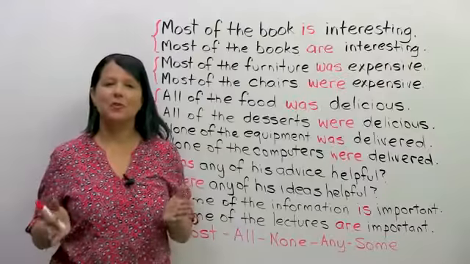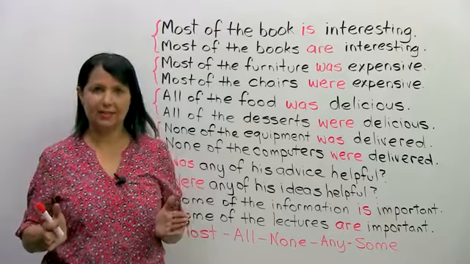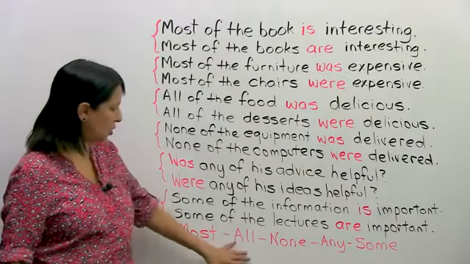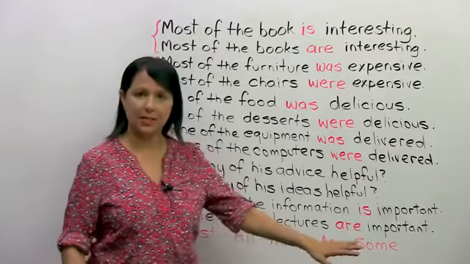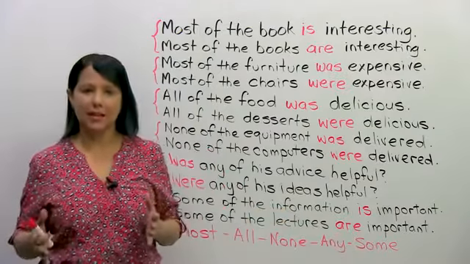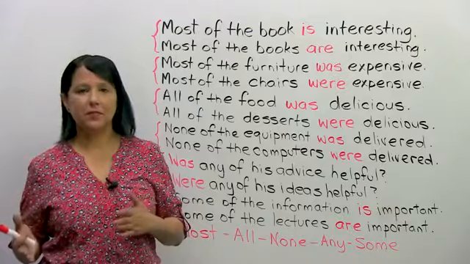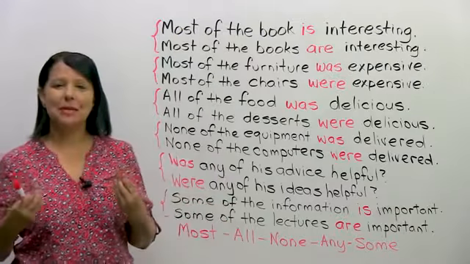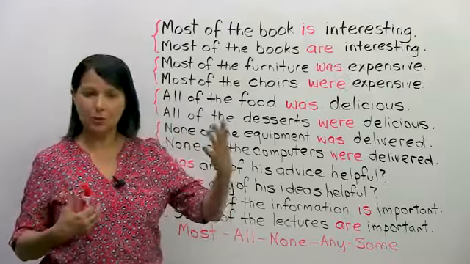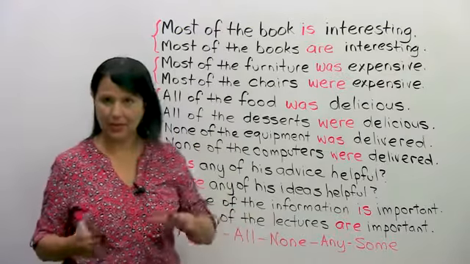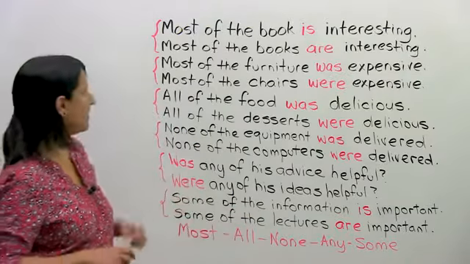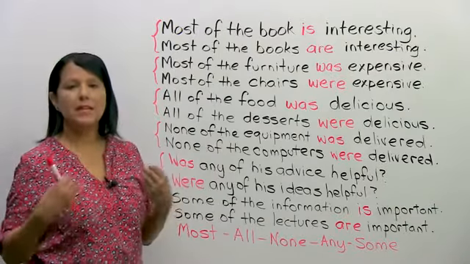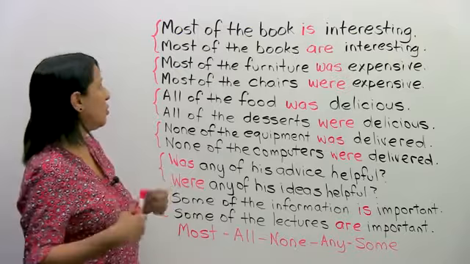Okay, so the way that you decide with these 5 indefinite pronouns, most, all, none, any, or some, the way you decide whether the verb should be singular or plural is based on what follows these terms, okay? Let me give you an example. First, we're going to start with the easy example with countable nouns.